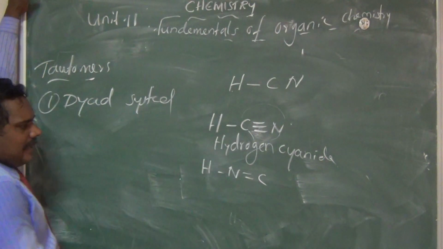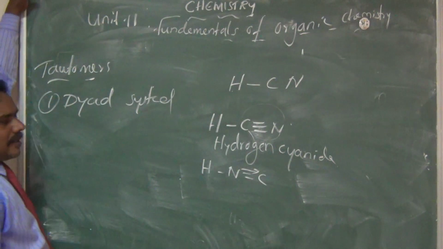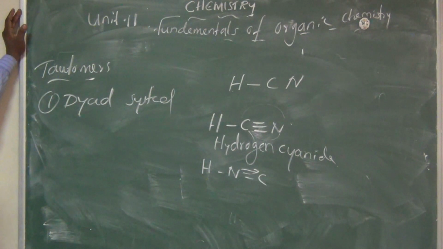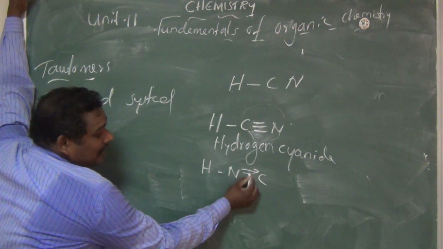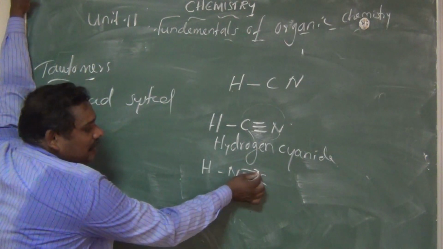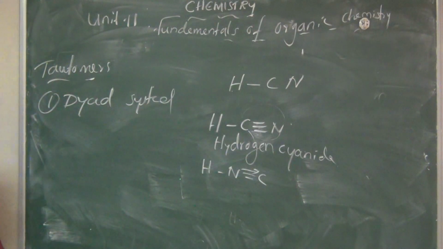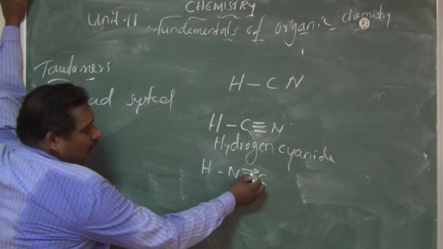Here nitrogen gives an electron pair to the carbon, because of the atomic number of nitrogen. We mention an arrow mark like that. Nitrogen gives one pair of electrons to the carbon, so we use an arrow mark here. Okay, coordinate bond.